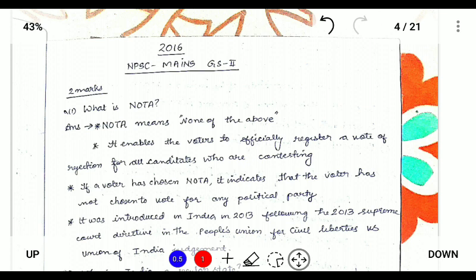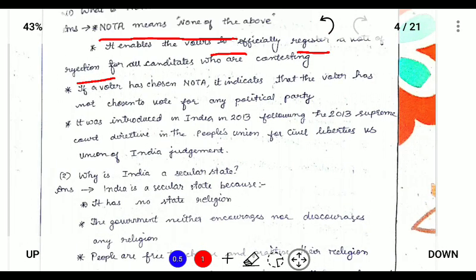NOTA means none of the above, and it enables voters to officially register a vote of rejection for all candidates who are contesting in elections. If a voter has chosen NOTA, it indicates that the voter has not chosen to vote for any political party. This was introduced in 2013 following the Supreme Court directive in the People's Union for Civil Liberties versus the Union of India judgment.